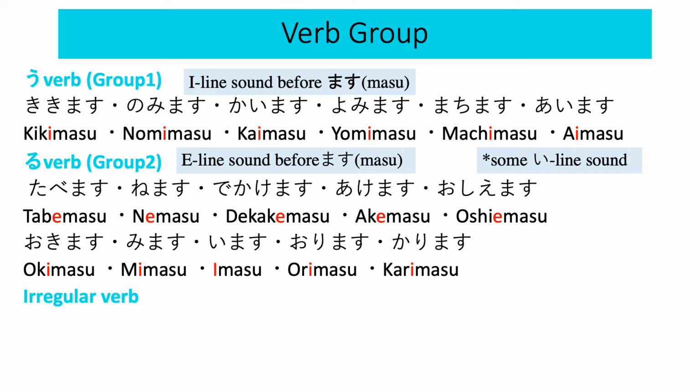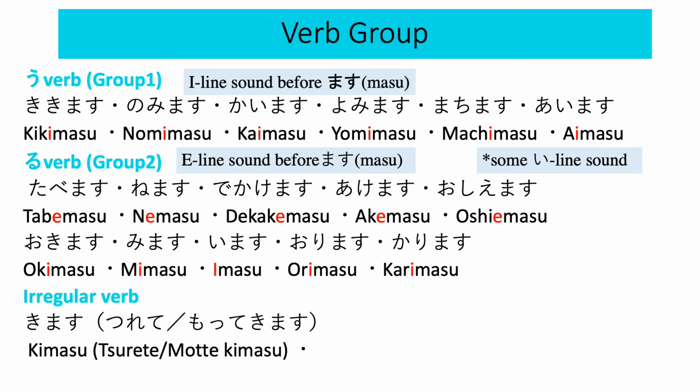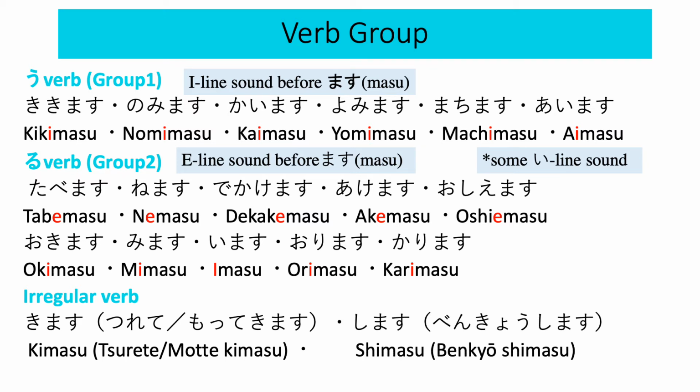These are the RU-verbs. And we have irregular verbs. 来ます or 連れてきます or 持ってきます. 来ます means to come, 連れてきます、持ってきます means to bring or to take. And します, to do, or 勉強します.